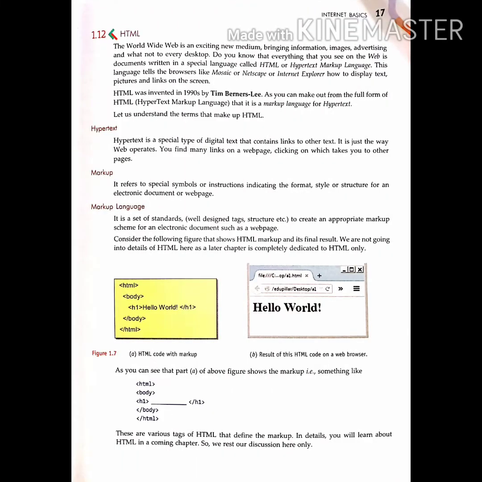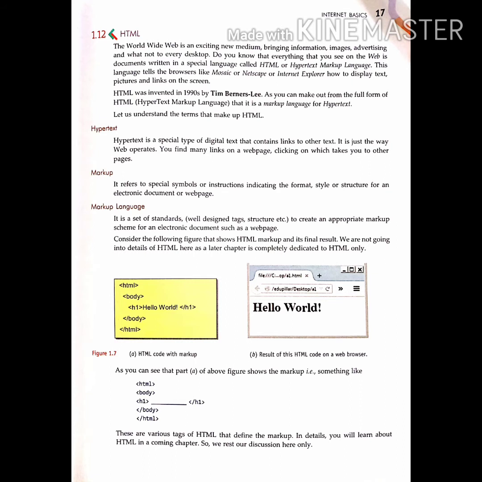Now the most important topic is HTML. We have discussed this language earlier in the classes and in the previous section also. But here I am giving you a brief introduction of HTML. The World Wide Web is an exciting new medium bringing information, image, and advertising and what not to every desktop. Do you know that everything that you see on the web is documented in a special language called HTML or hypertext markup language? That means whatever we see on internet, the graphics, the colorful Google and everything, is all written in another language, that is HTML.